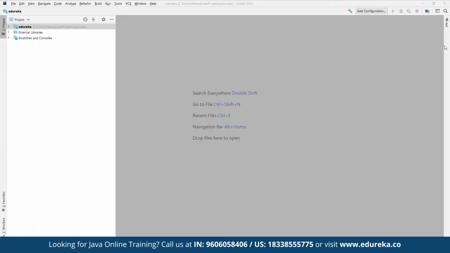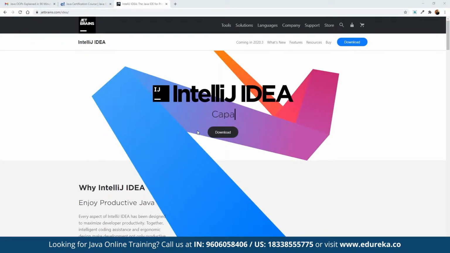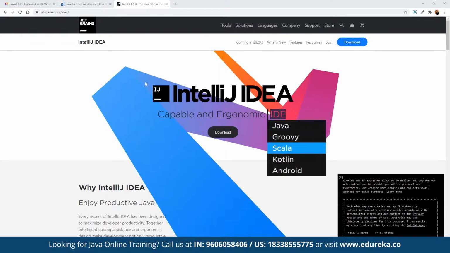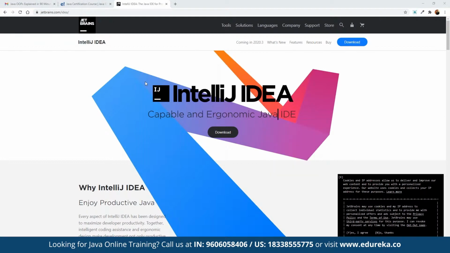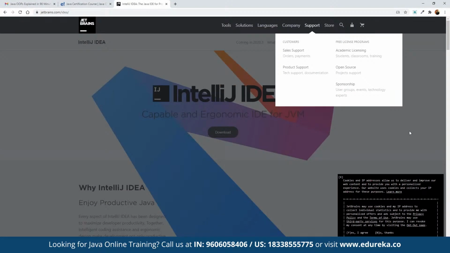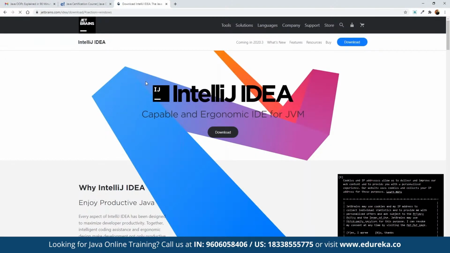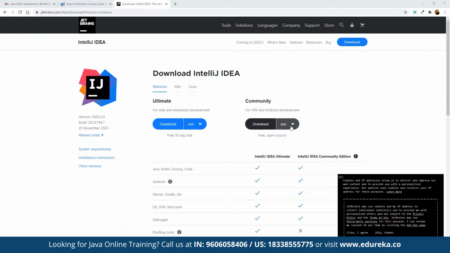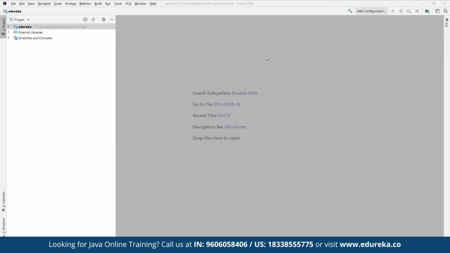IntelliJ is offered as a community version as well. If we have a requirement for building multiple commercial projects, then we can go for the enterprise edition, or we can go for the community edition, which is good for developers or those who are just starting their journey in Java development. We can use Eclipse or any other editor as and when required. It is not mandatory that we use IntelliJ. From this link, we click on download, choose the community version, and then we can start working on a new project altogether.